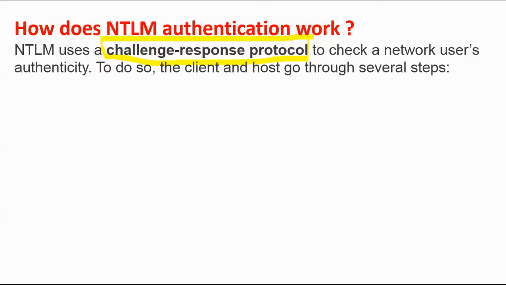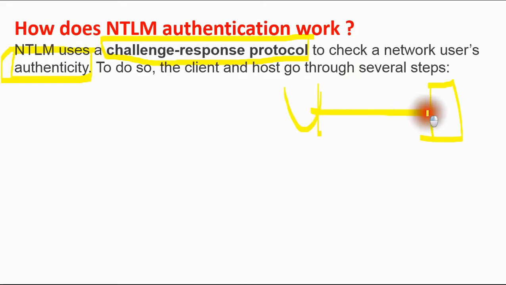What happens here? NTLM uses a challenge response protocol to check a network user's authenticity. Authentication is nothing but a process of identity verification. So the network will check whether the user is authenticated or not. To do so, the client and host go through several steps. Here once again, this is the server, and this is the user, and to verify his or her authenticity, or that of the device, it has to follow a complete procedure or method.